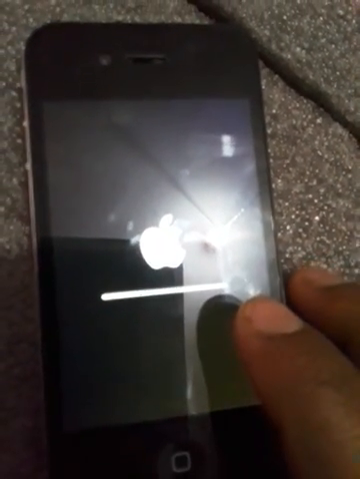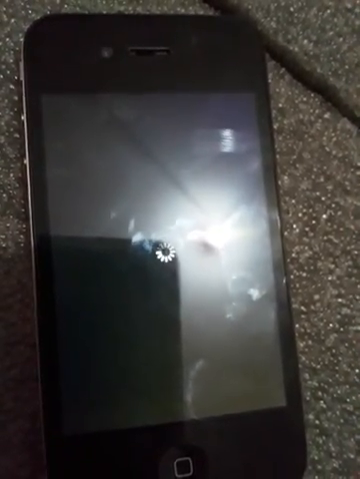Now see, iPhone is resetting the network setting. Once resetting the network setting is done, you will see your service will start working. This is the one way how you can fix your no service searching problem, network problem in your iPhone.